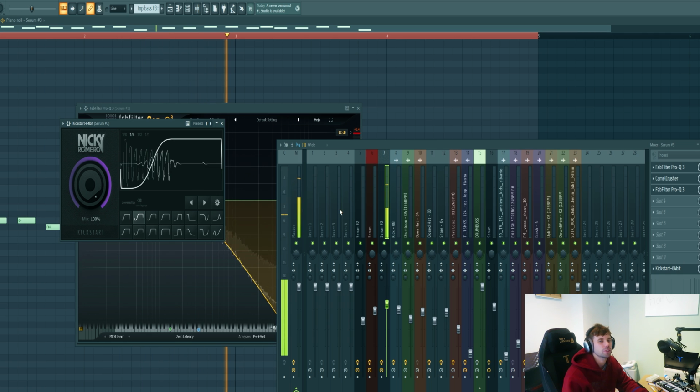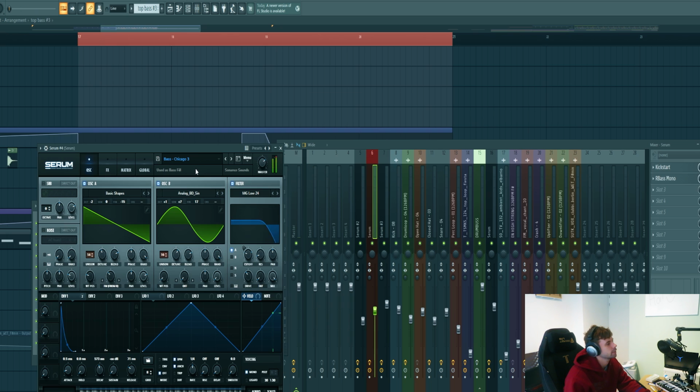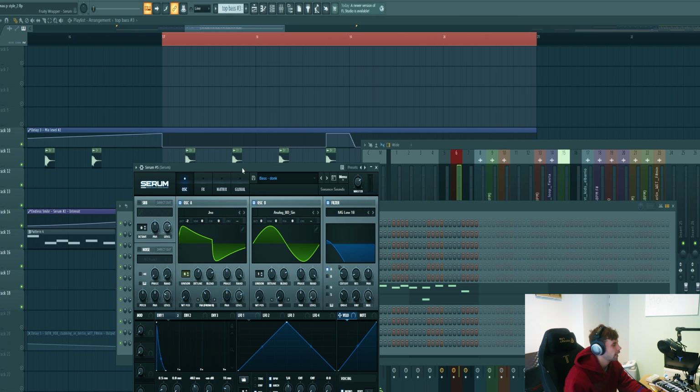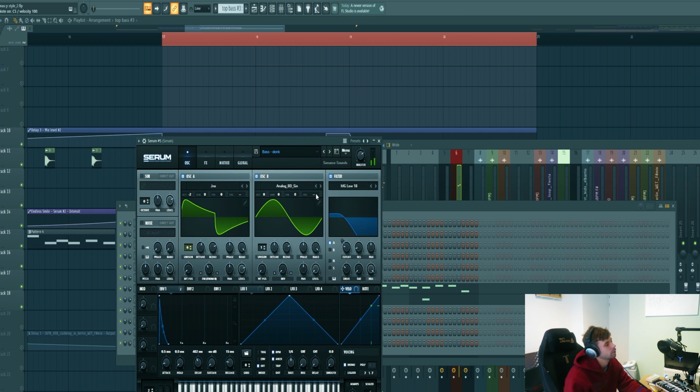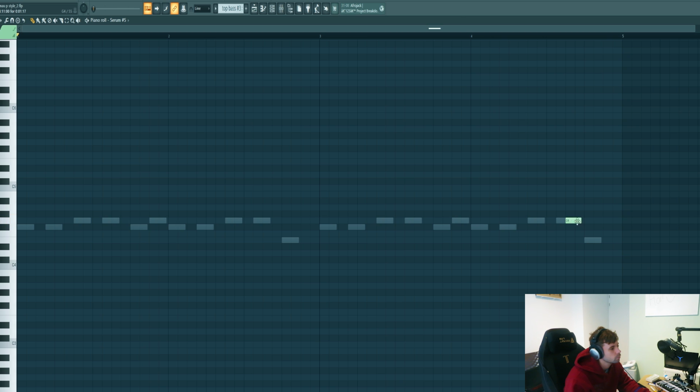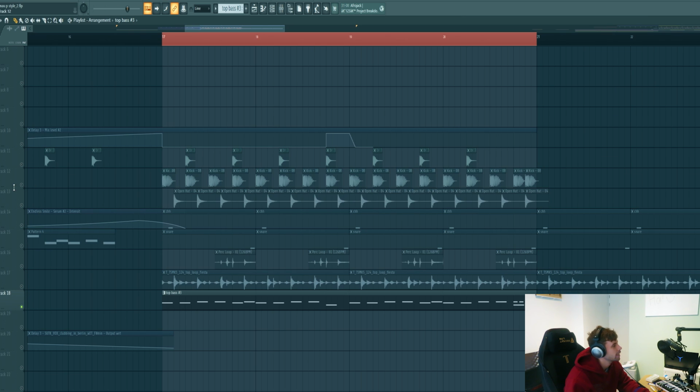So now we're gonna add a few fills to it. First I got this Serum preset from the pack. It's quite a dope bass fill, and place it right here. Then I added this other one, something like this. We're gonna make a fill at the end of the bar, just like this. So altogether the bass sounds like this.